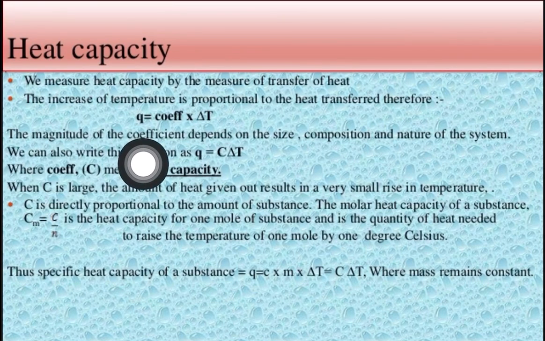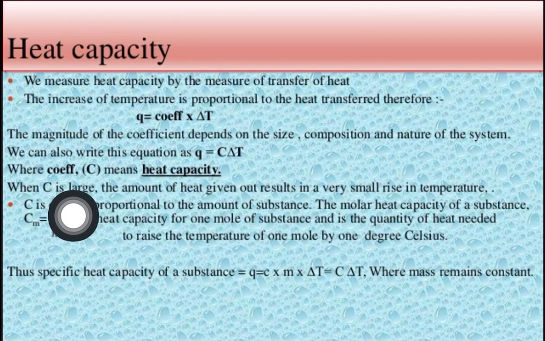The magnitude of the coefficient depends upon the size, composition and nature of the system. Okay, ये जो coefficient है वो किसके ऊपर डिपेंड करता है? अपना जो मैटर है उसका साइज, composition and nature. Okay, so this coefficient can also be written as C. Where C is coefficient, C is known as the heat capacity. So that C constant is nothing but our coefficient, is nothing but our heat capacity.